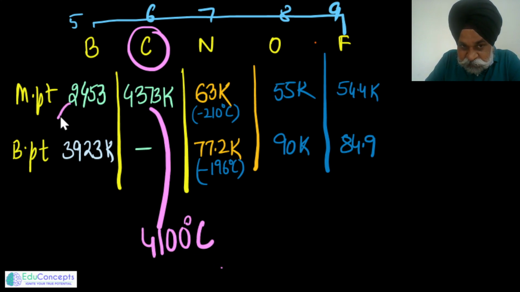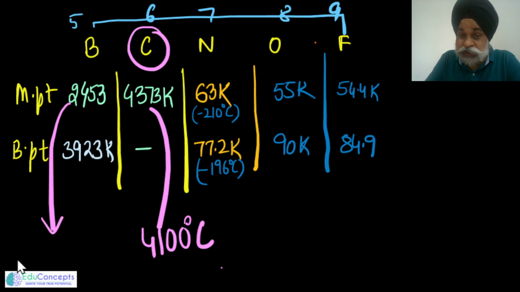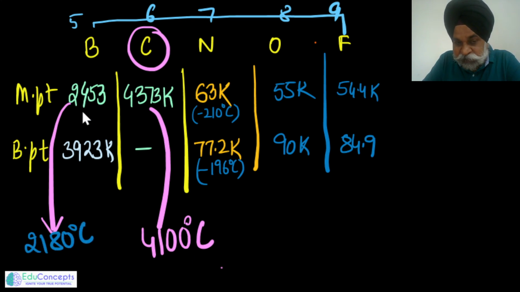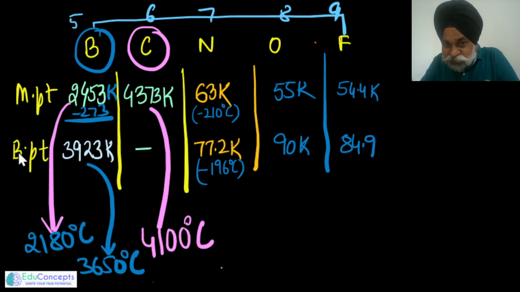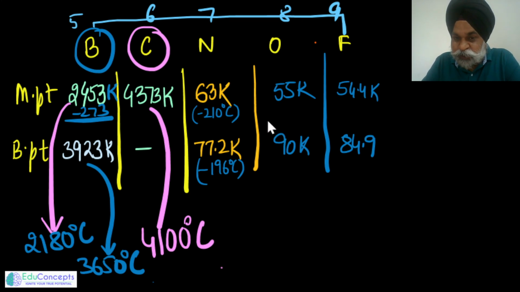The same is the case with boron also. Boron is a non-metal which again has a high melting and boiling point. Around this much in Kelvin, if you subtract 273 from it, you get it in centigrade. So similarly, this value would be around 3650 degrees centigrade. So the melting and boiling points of boron and carbon are very high, but as soon as you move from carbon to nitrogen, oxygen, fluorine, there is a great dip.